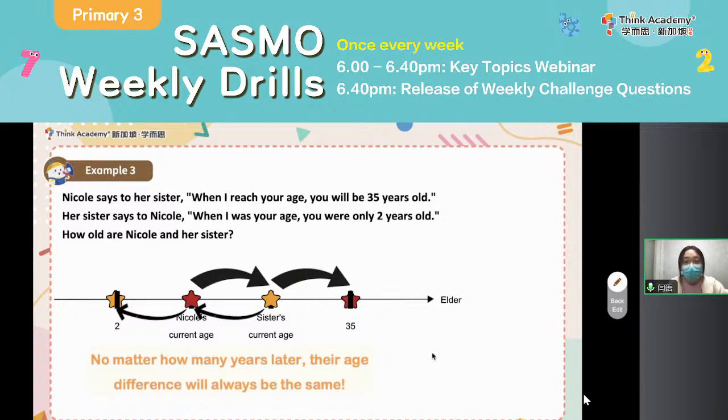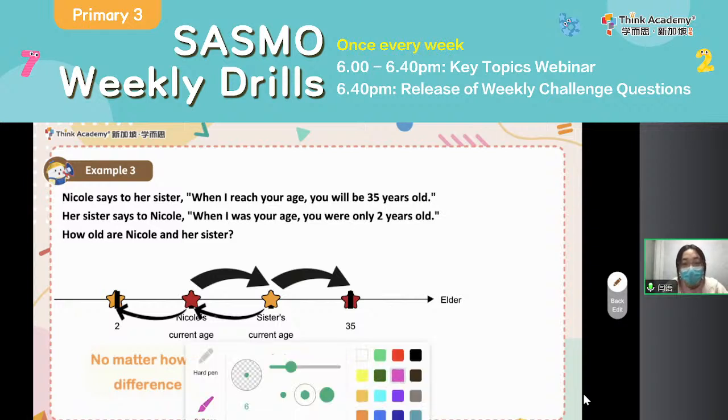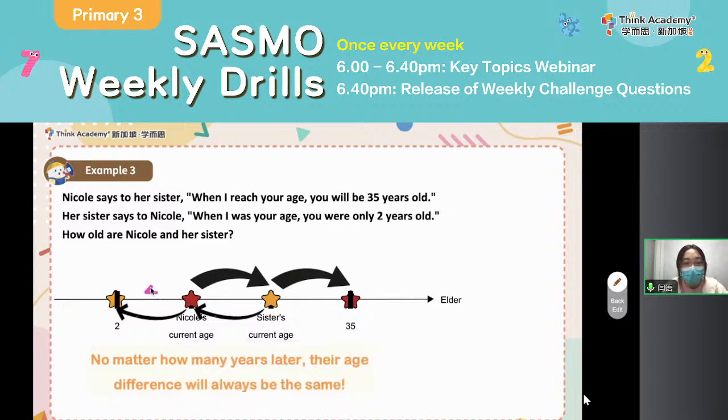So following this, you can see that no matter how many years later, their age difference will always be the same. That means for the arrow part, it is always the same. 1, 2, 3. So you can see that in between them, there are 3 differences. Could you please tell me what is the sum of these 3 parts?